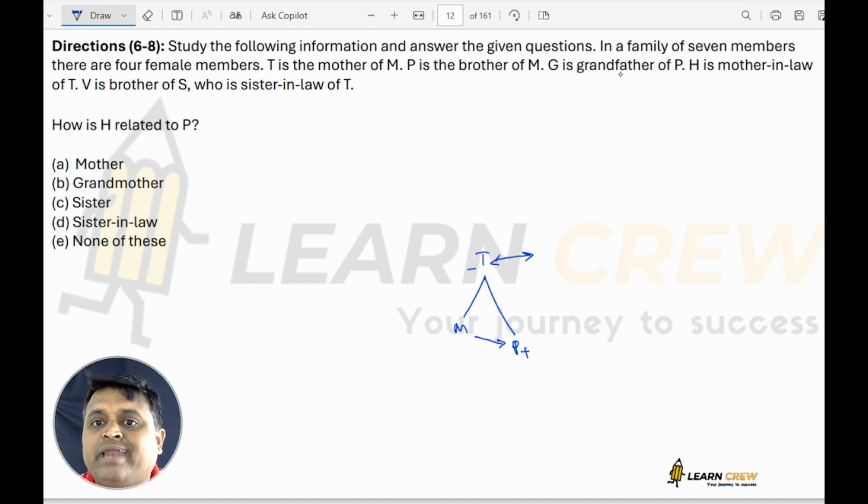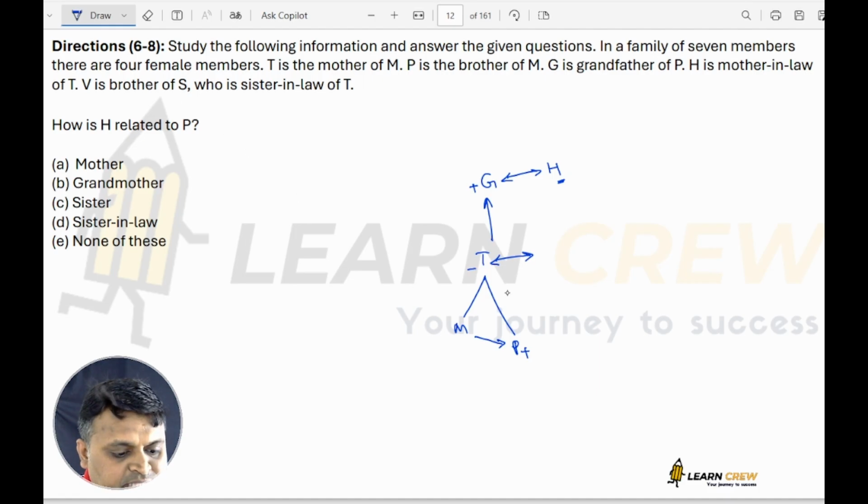G is the grandfather of P. Okay. H is the mother-in-law of T. H is the mother-in-law of T means G and H are a married couple, and H is the mother-in-law of T.